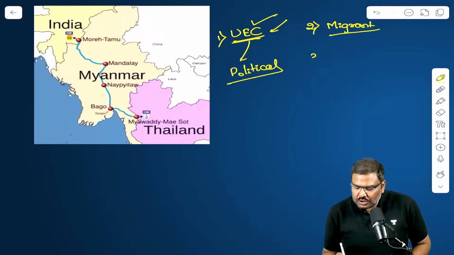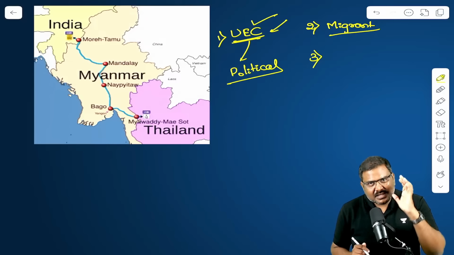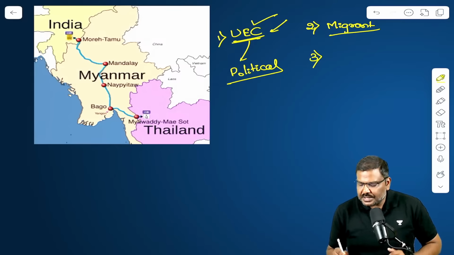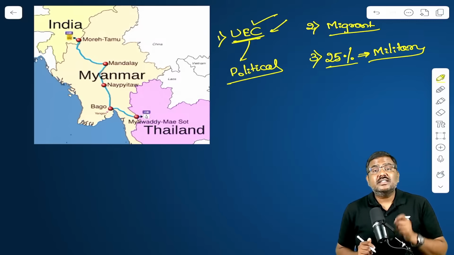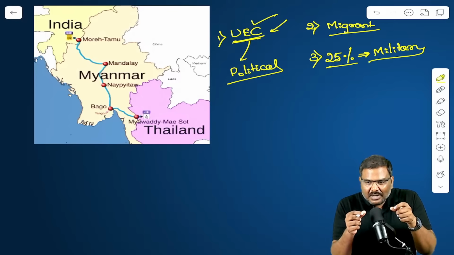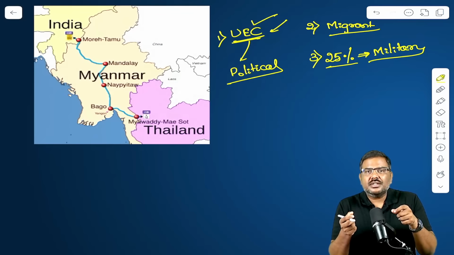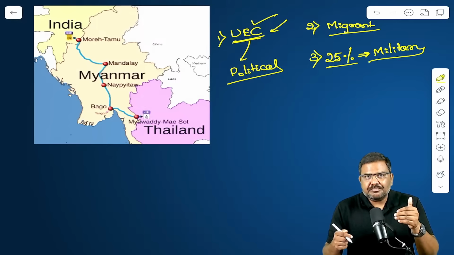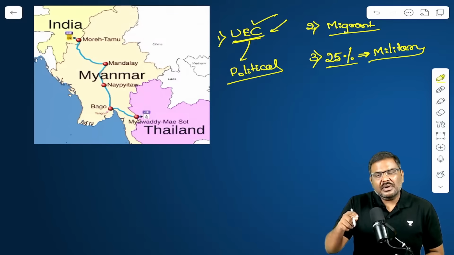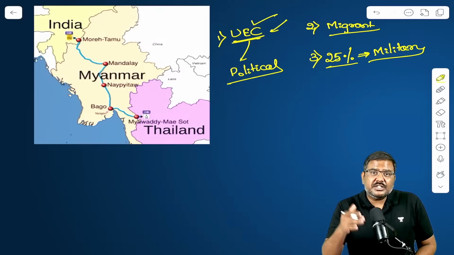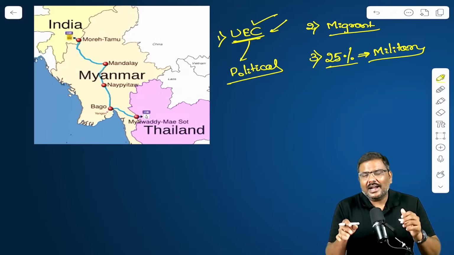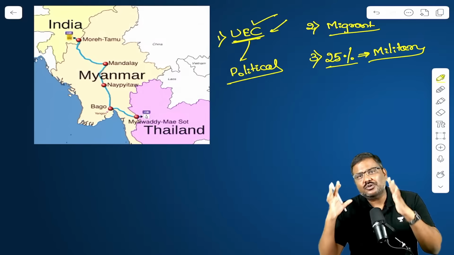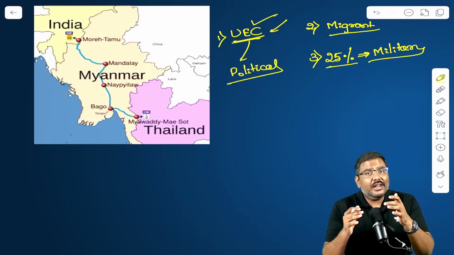The third important point is that in the upper house as well as the lower house, 25% of the seats are reserved for the military. Through various laws and regulations, the military has introduced the first past the post system in one case, and in another, a combination of proportional representation and first past the post. Through all of these, they are simply ensuring that no single party will get a huge majority.